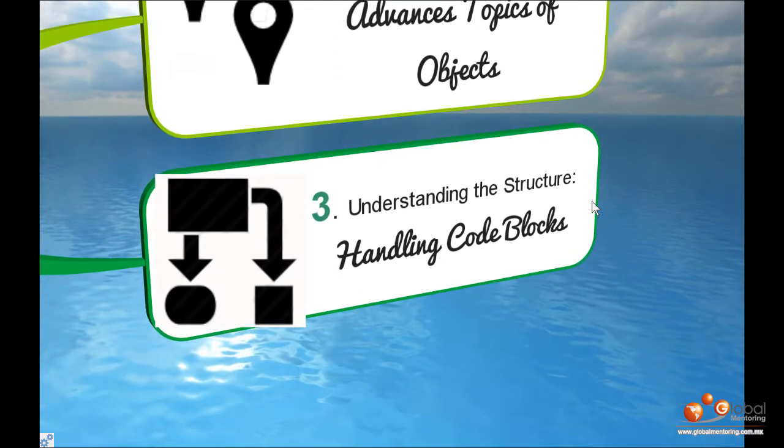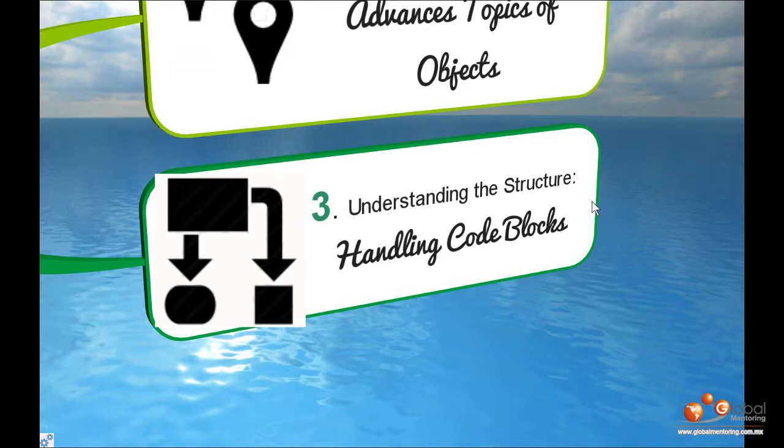Understanding the structure. Handling code blocks. We'll review the different existing code blocks in Java, such as initialization blocks and static code blocks. We'll show the syntax of each one, as well as create several exercises to put this concept into practice. We'll also study the scope of variables in Java. The scopes in Java are public, protected, default, and private. We'll see several practical examples to make clear each one of these reserved words in Java.